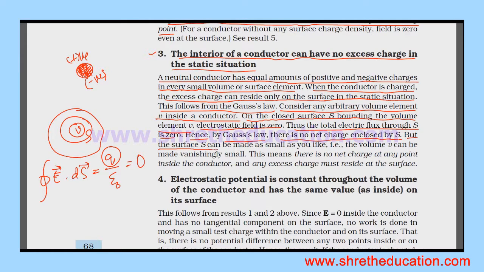But the surface S can be made as small as you like. The volume V can be made vanishingly small. This means that there is no net charge at any point inside a conductor. Inside a conductor there is no charge in the static condition, so the excess charge must reside at the surface.